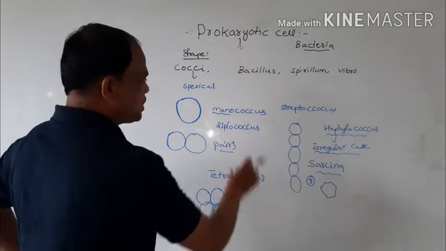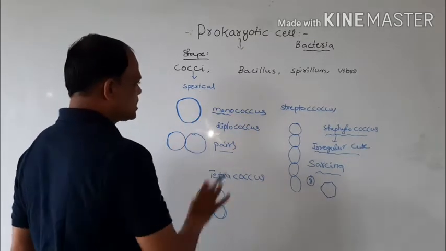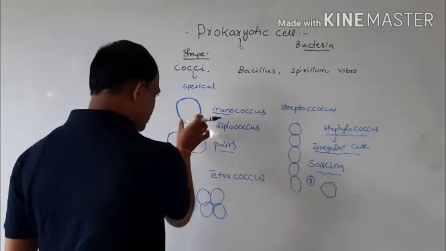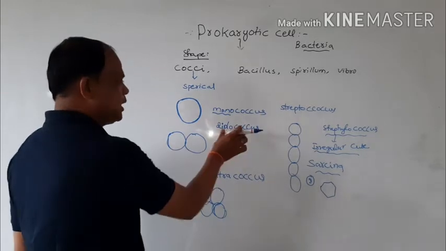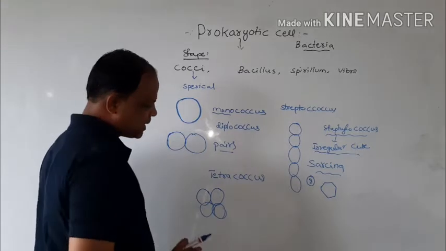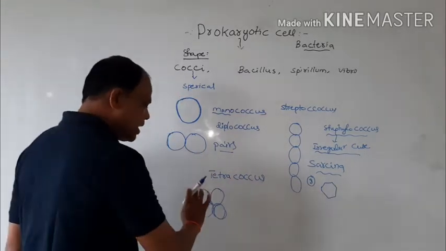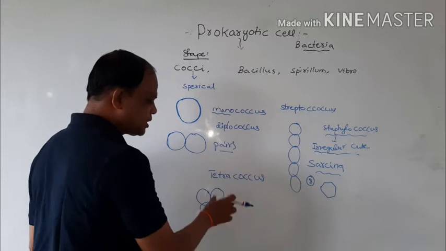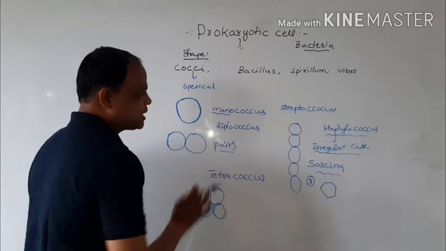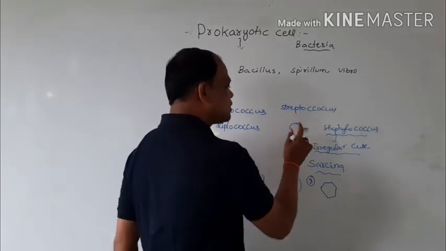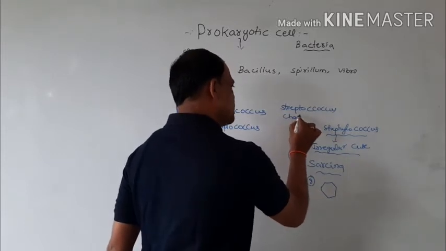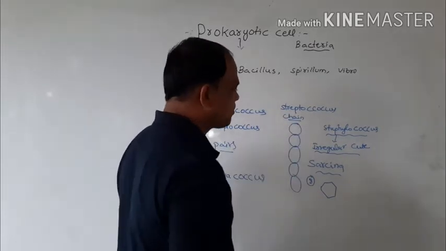These are based on number. There are 6 types. Monococcus means a single spherical bacterium. Diplococcus means pairs of spherical bacteria. Tetracoccus means 4 spherical bacteria. Streptococcus means a chain-like structure.